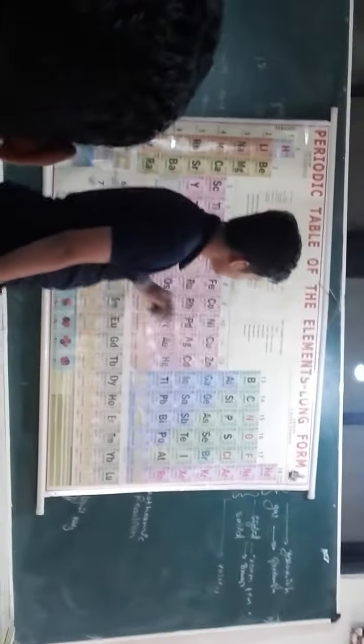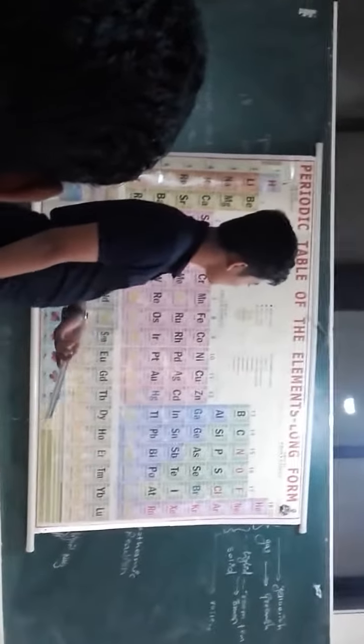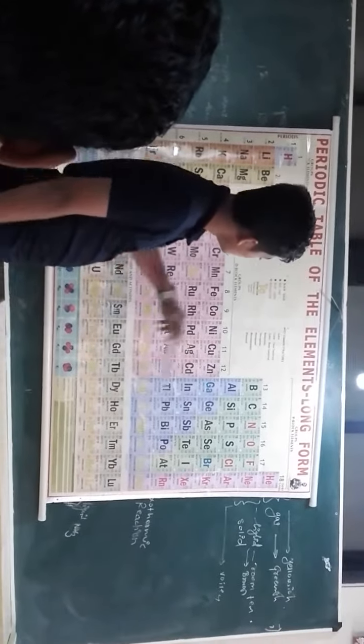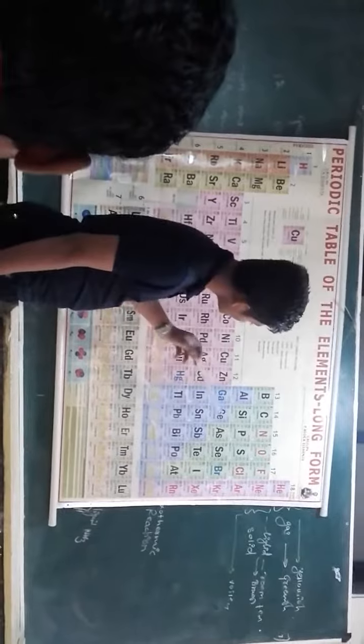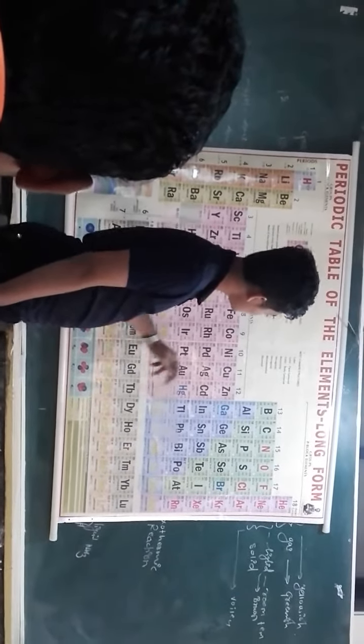Now group number 15, the nitrogen family. In this we can see nitrogen is present in the gaseous state, so whenever we take nitrogen, we take N2. The remaining phosphorus, arsenic, antimony, and bismuth are present as solids, and the last one is artificially made.